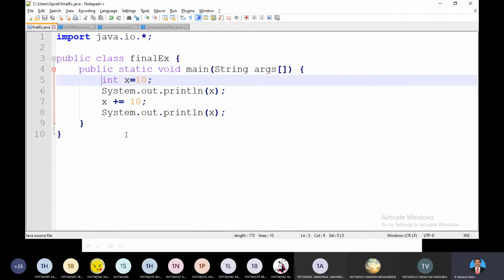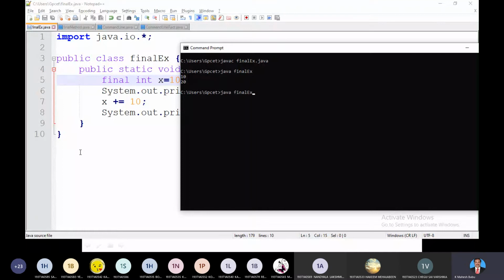Say for example, if I add the keyword final before int, I want to make this x a final variable. Now save the application and run again. Compile the code. The system will give you an error message: cannot assign a value to final variable x. x plus equal to 10.